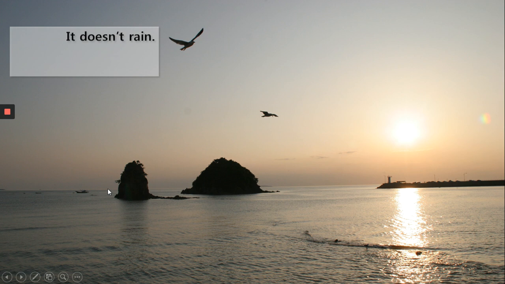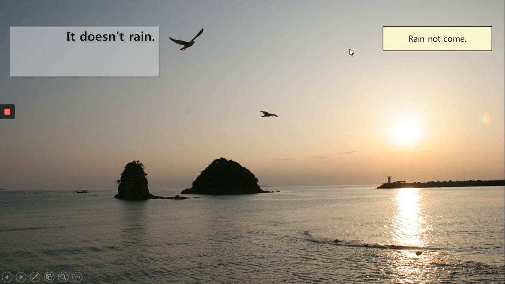Oh, it's not finished. We need to practice. It doesn't rain. In Korean, we say rain comes. This is a non-personal subject, but in Korean we don't have this type of non-personal subject. So when it rains, we say rain comes.